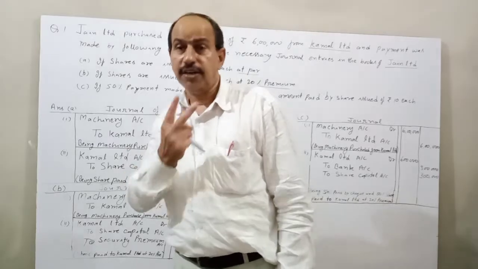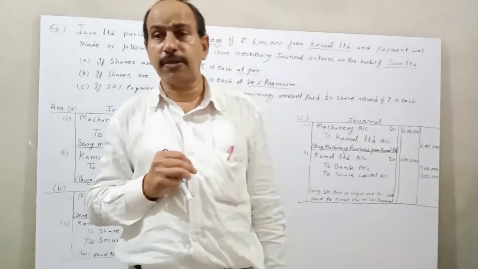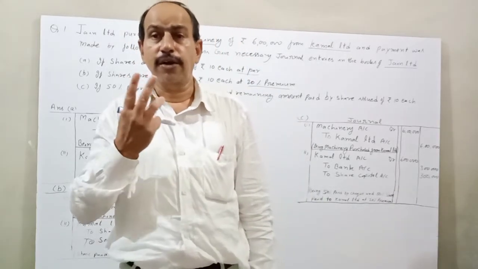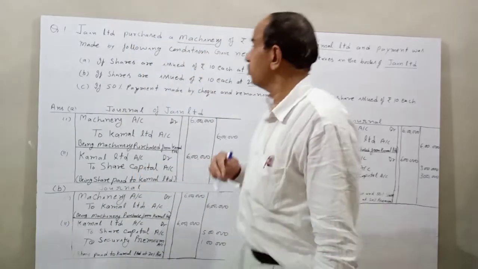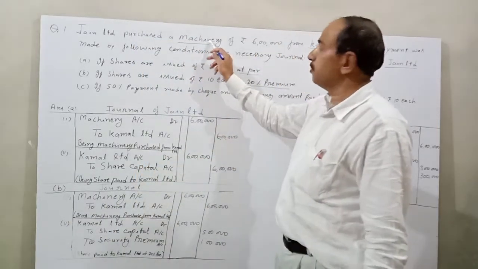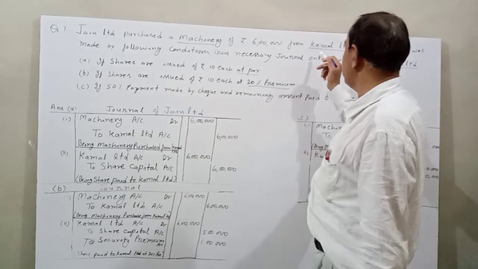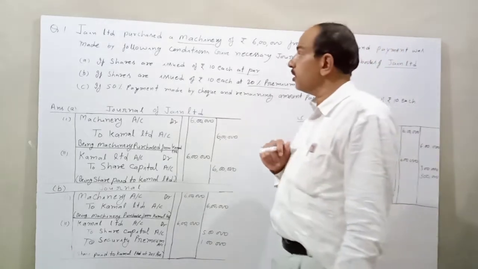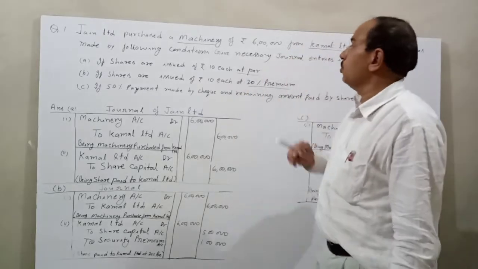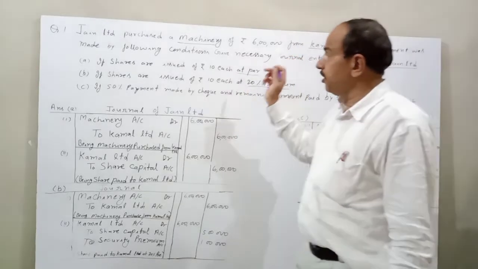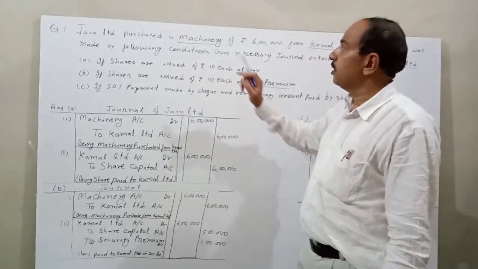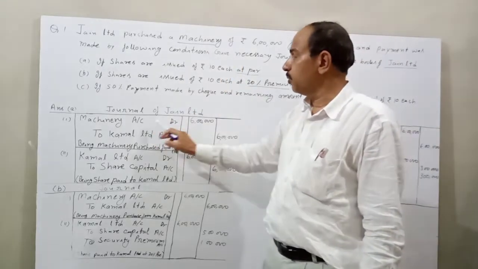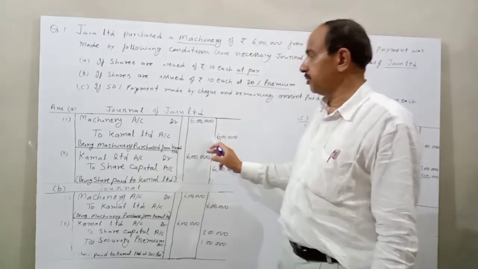And second, which asset we purchased and who is the vendor. So the asset purchased is machinery and the vendor is Kamal Limited. So the entry will be passed: machinery account DR to Kamal Limited.